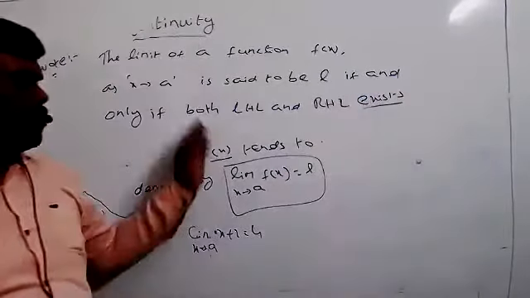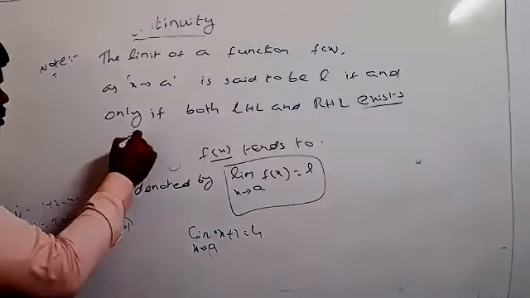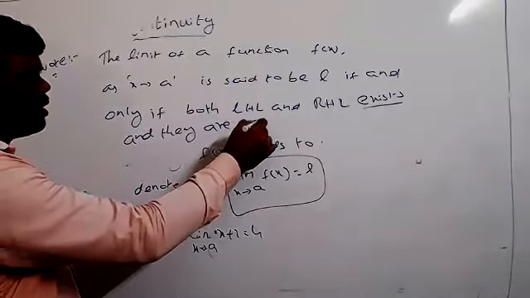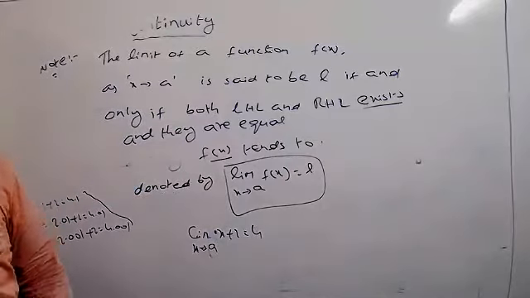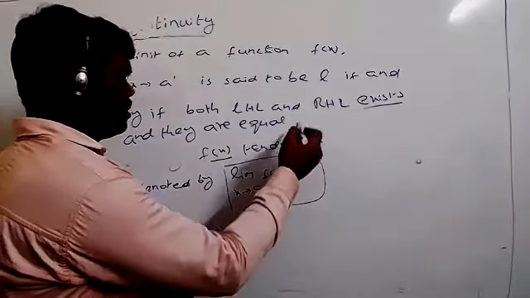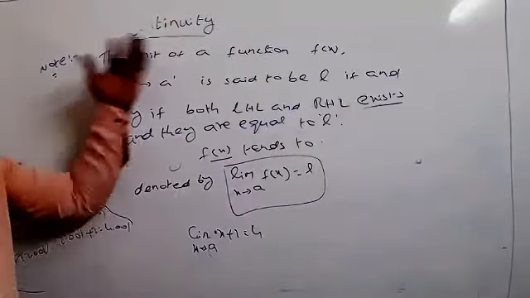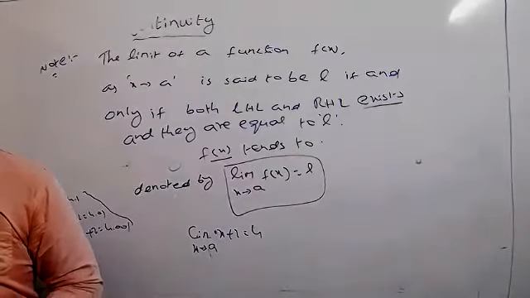That both the values must be equal. Both exist and they are equal. Then only we are saying that for the given function, the limit is existing.